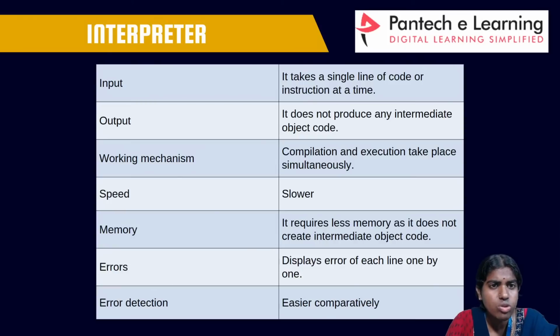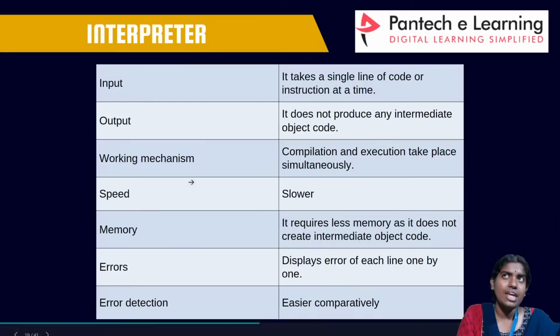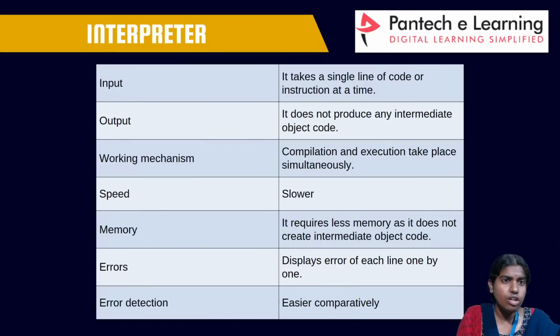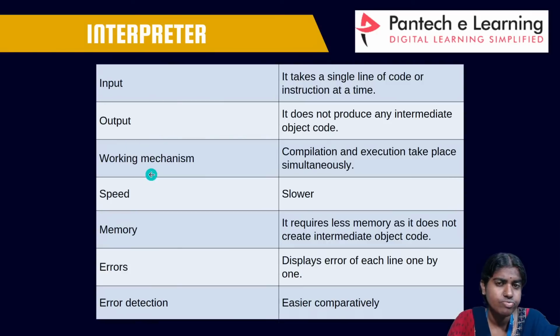So what are the different modules or units that are present in an interpreter? Whenever I am writing any program or any kind of web application, it contains an input unit. It is going to take a single line of code or instruction at a time. And the output unit does not produce any intermediate object code.